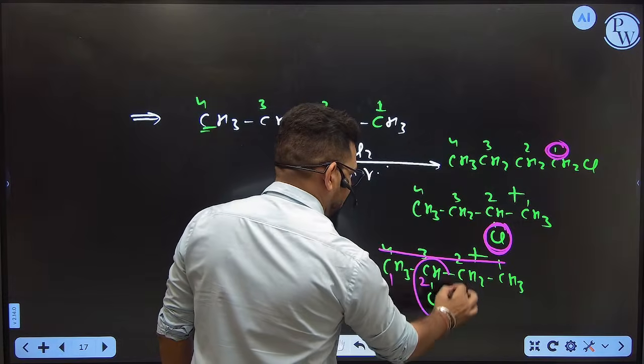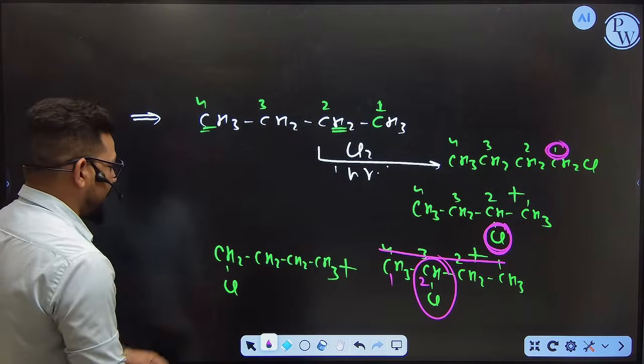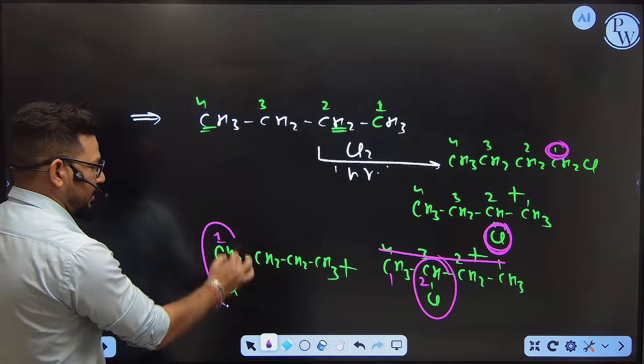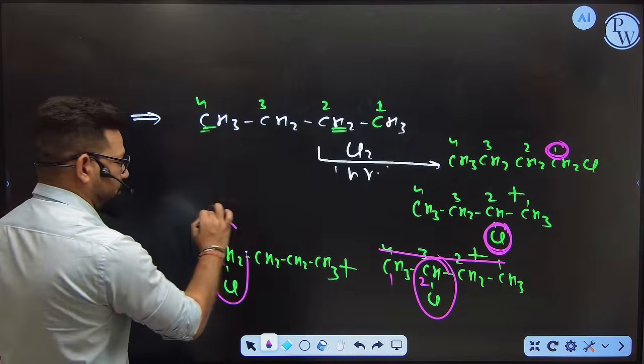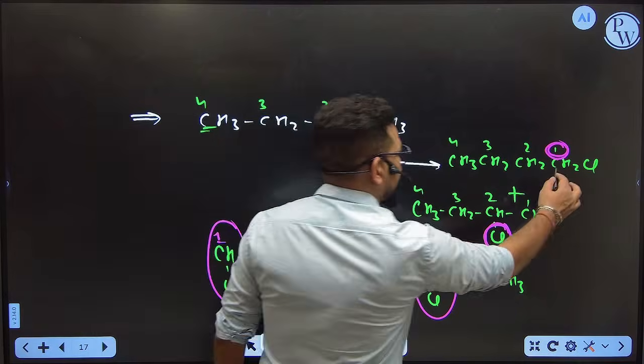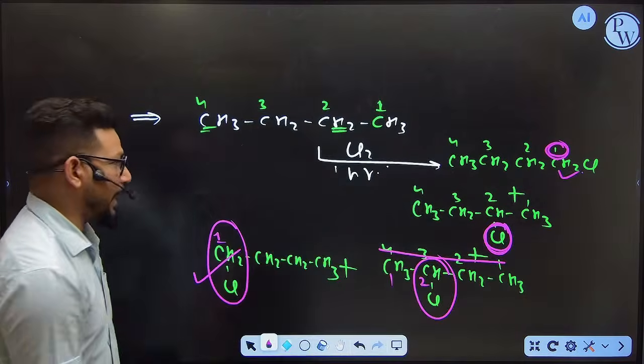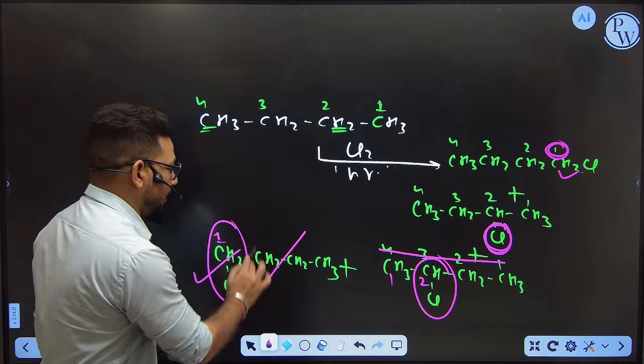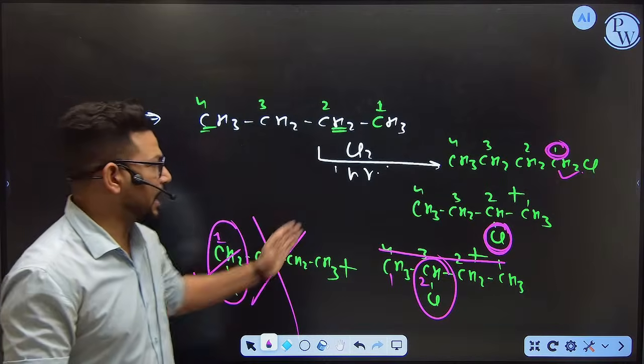So you will get chlorine at the second position, and if you go with it, you can start from here only. Again you can see chlorine started from the first position. So that means you have 2 positions, first one is this one and the other one is this one. So the both are the same. You have to remove any one, so I am going to remove it because both are actually the same.